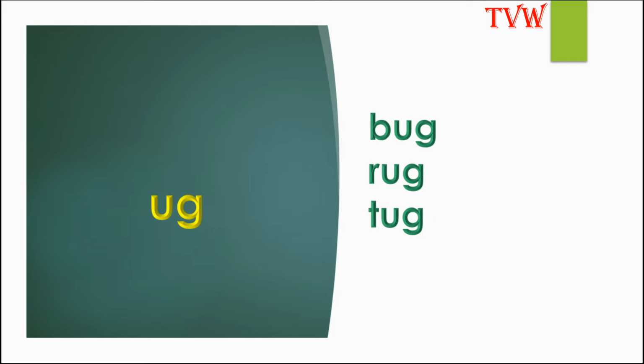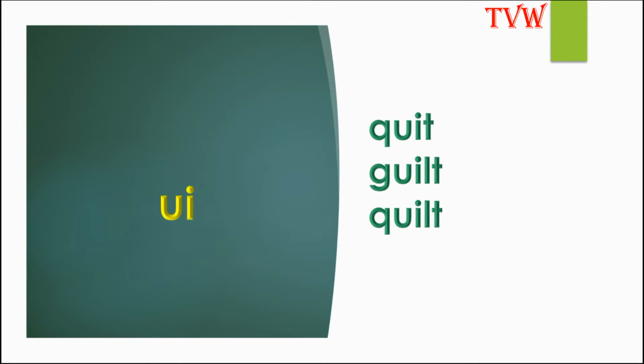The letters UG make the sound ugh, as in bug, rug, tug. So the letters UG make the sound ugh. The letters UI make the sound E, as in quit, guilt, quilt. So the letters UI make the sound E.